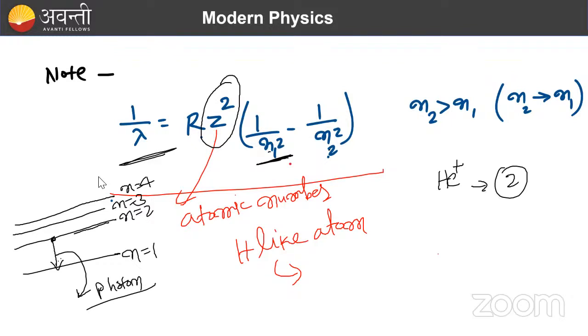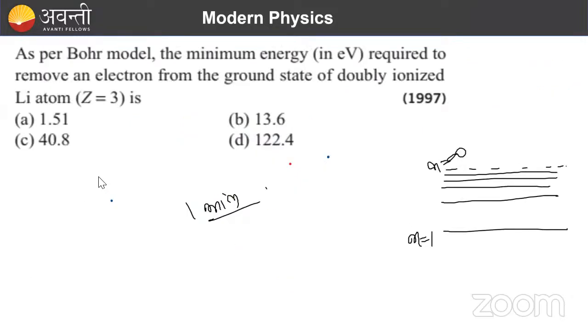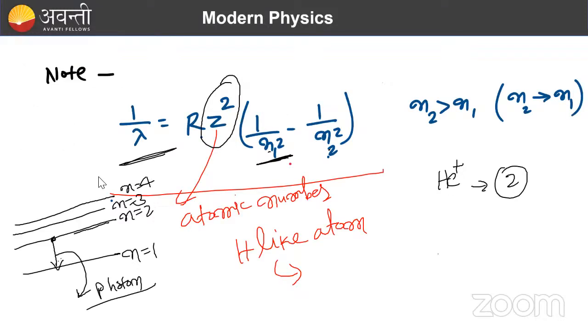E by n square ka formula nahi hota jahan E 13.6 hota hai? Are you talking about energy? Yes ma'am. Which formula you are talking about? Ma'am, energy levels formulas. So, first, you are talking about the energy level formula, right? En is equal to minus 13.6 z square over n square.